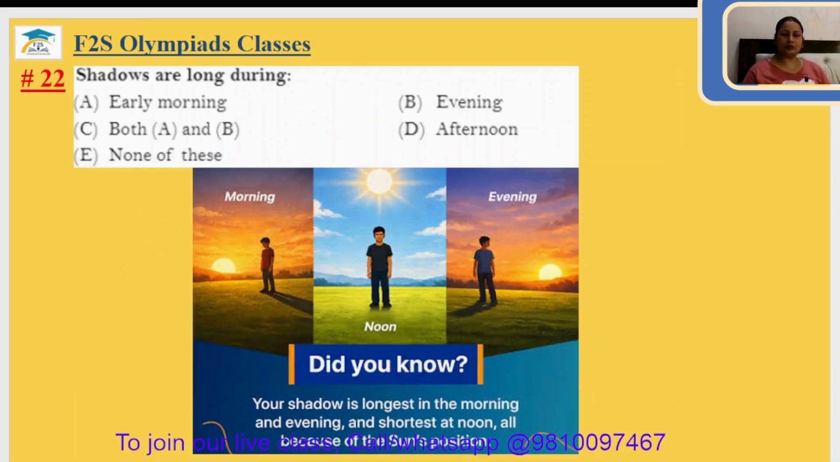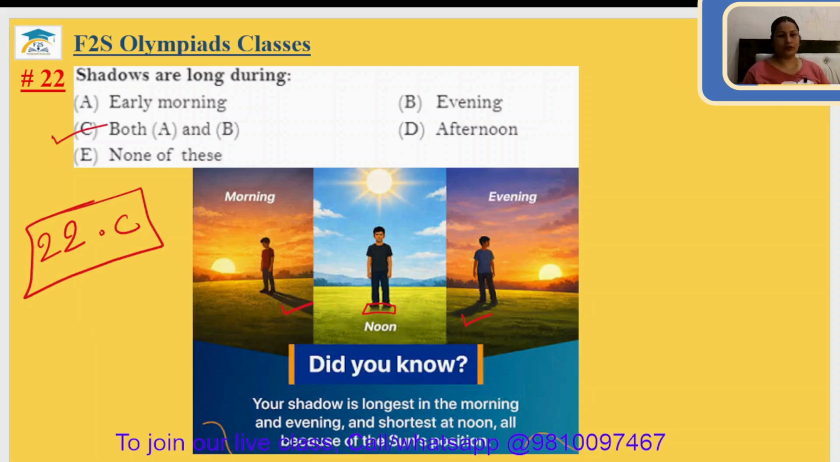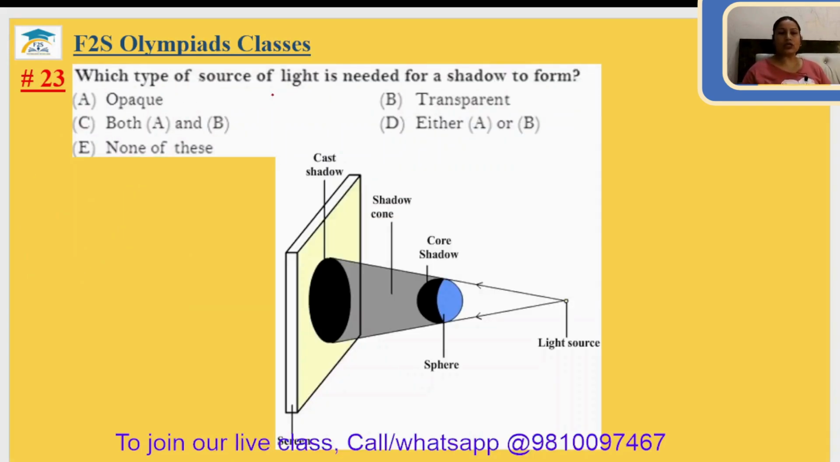Question number 22. Shadows are long in the morning and in the evening, and at noon they are very small. So the 22nd answer is option C. Question number 23. Which type of source of light is needed for a shadow to form? This is the light source. And the object should be an opaque object. So the 23rd answer will be option A.